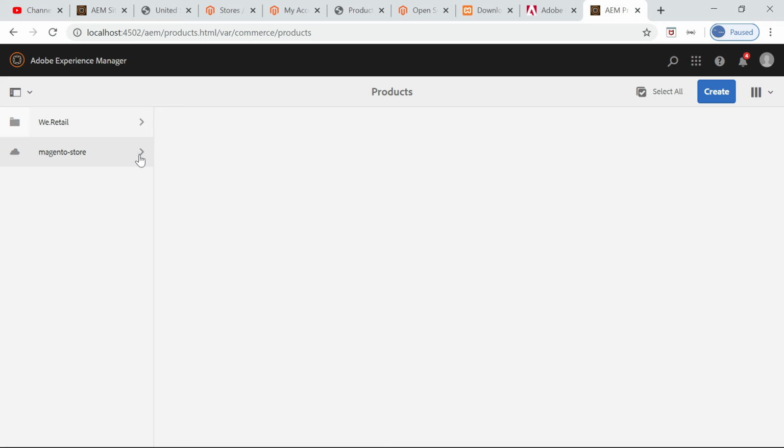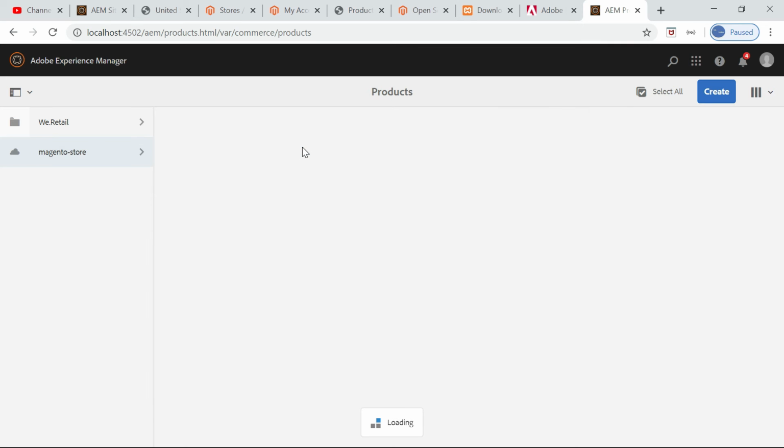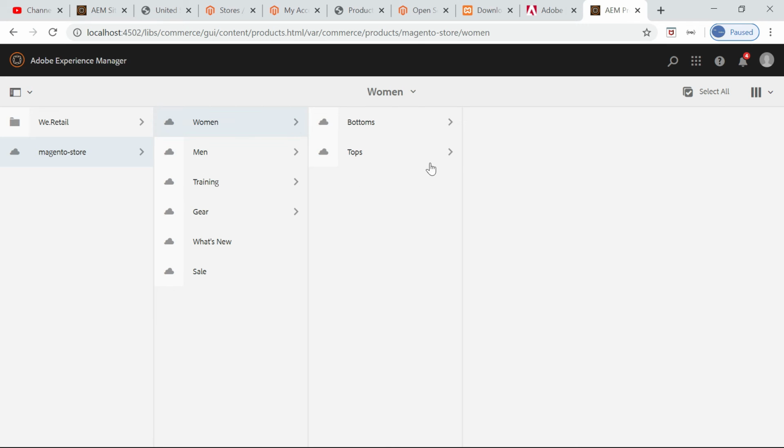So I can show you. See, it is runtime sync, so whenever there is a change, it will take care of it. It's loading from Magento through the GraphQL endpoint. You can see the whole data here, the category data synced. So it's not like importing. You don't need to do any import from Magento. AEM will just sync and connect to Magento whenever required and fetch that.